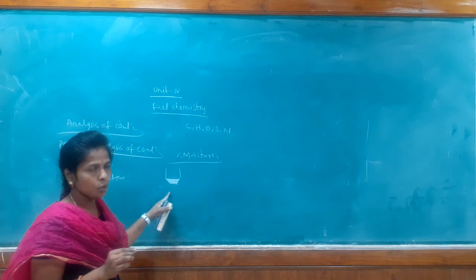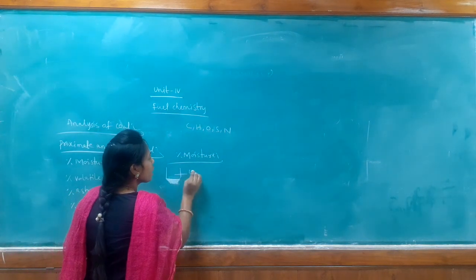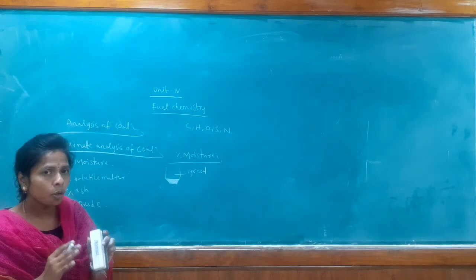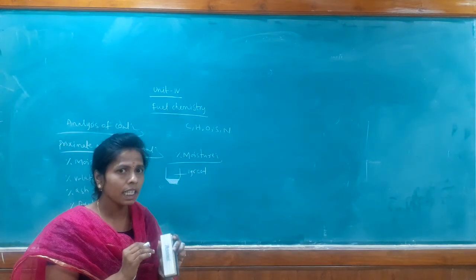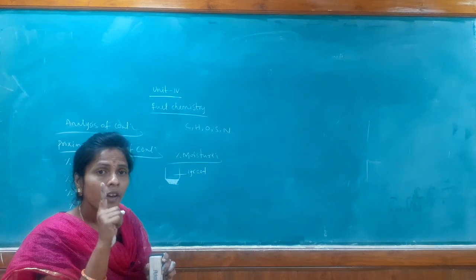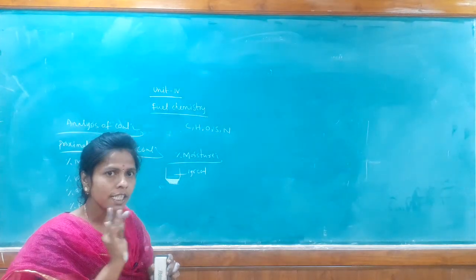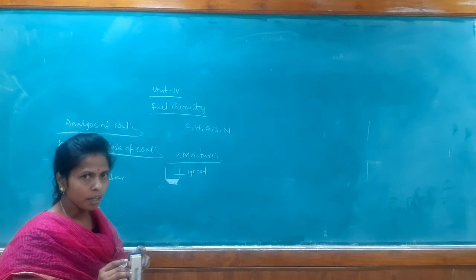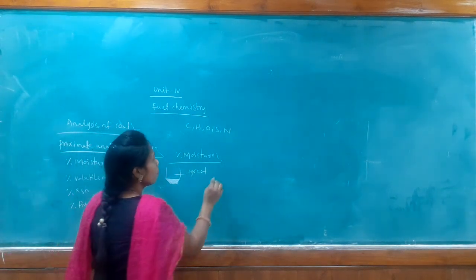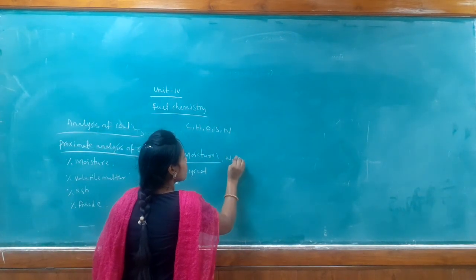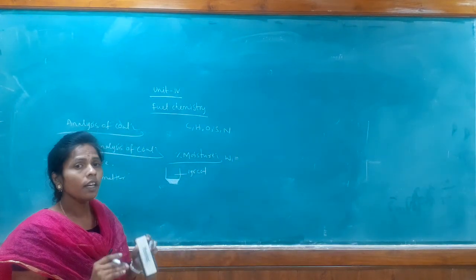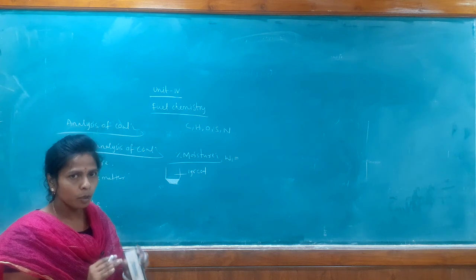In this silica crucible, initially we take 1 gram of coal sample. How much coal sample is taken in the crucible? Around 1 gram. After taking 1 gram of coal sample, let us assume the initial weight of the coal sample is W1.